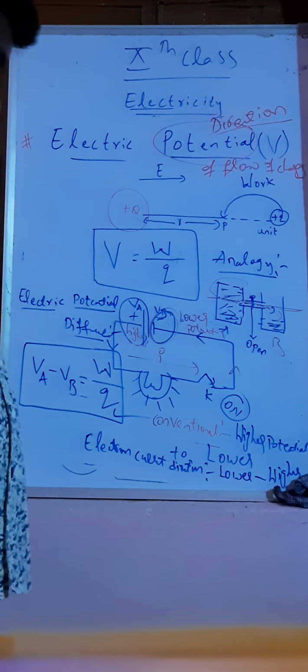The direction of current in terms of electric potentials: the conventional current direction is from higher potential to lower potential, since electrons are more at the negative terminal. The electron current direction is from lower potential to higher potential.